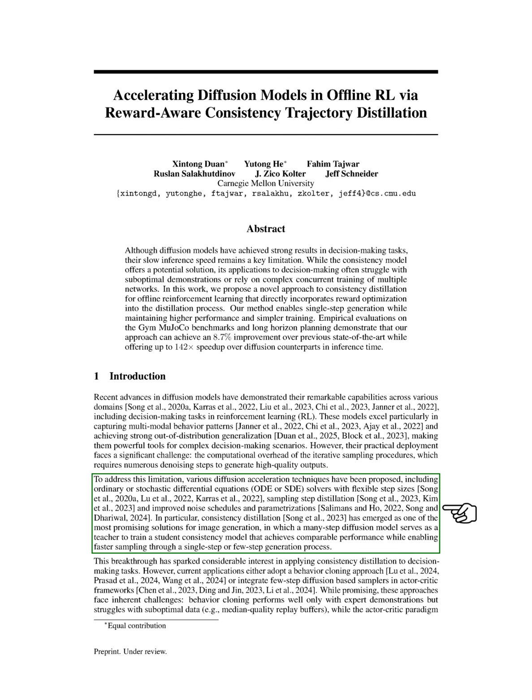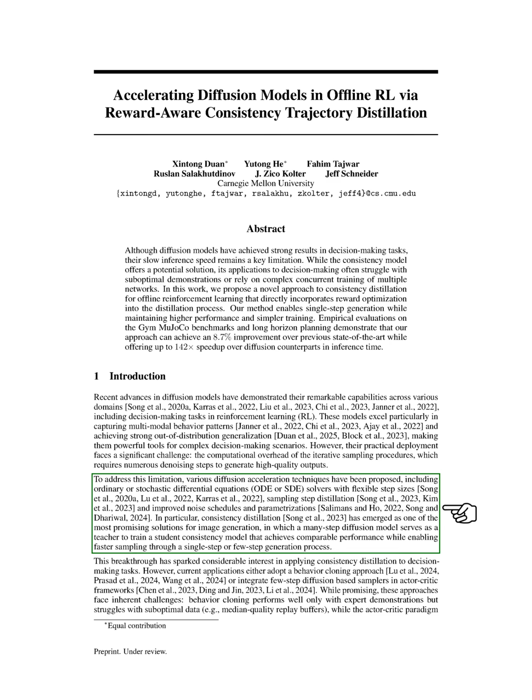To tackle this issue, several techniques have been proposed to speed up diffusion, such as using ordinary or stochastic differential equations with flexible step sizes, sampling step distillation, and improved noise schedules. One promising approach is consistency distillation, where a detailed diffusion model acts as a teacher to train a simpler student model. This student model can then generate outputs more quickly while maintaining similar performance. This has led to interest in applying consistency distillation to decision-making tasks.